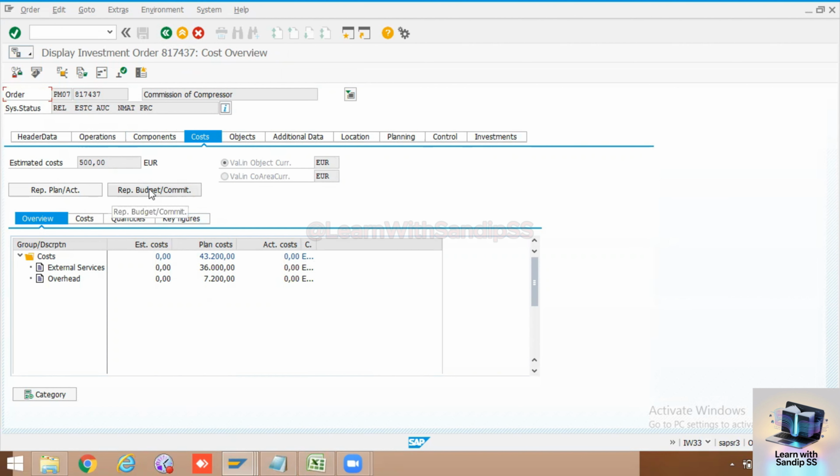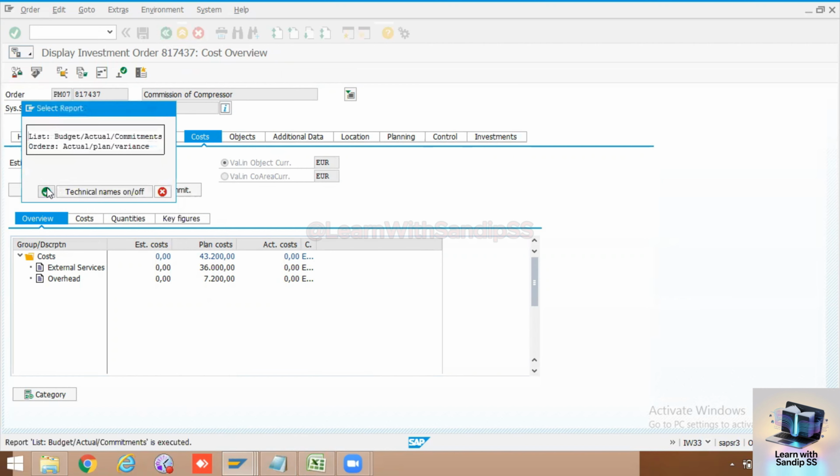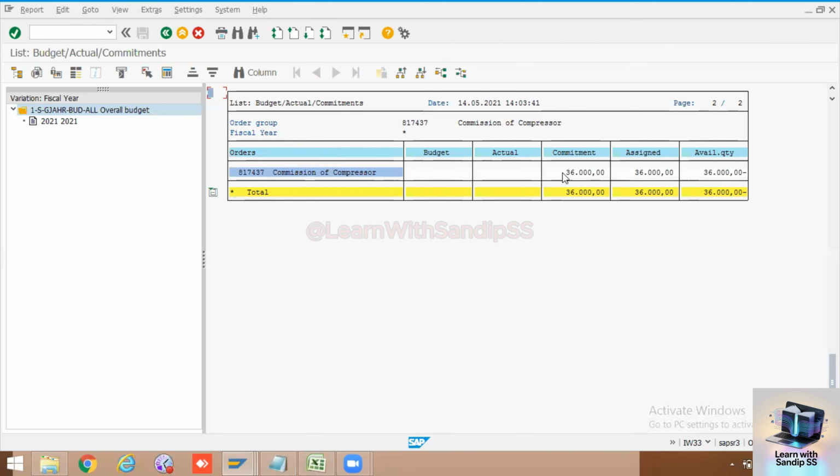I will just click on replenish budget commitment, that tab. So here you will see committed, assigned, and available. Basically, this will tell us what cost is committed, what cost is assigned, what is the available quantity, meaning it's a cost. Okay, so I will just go back.